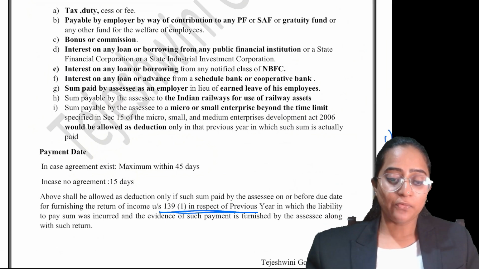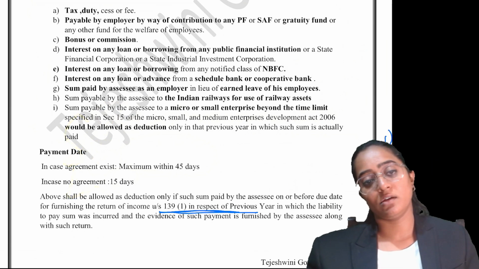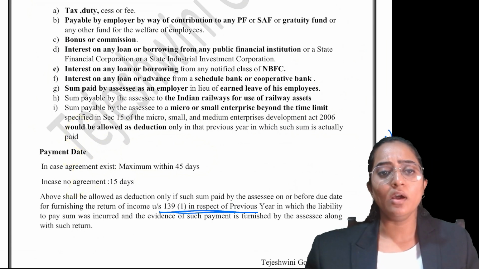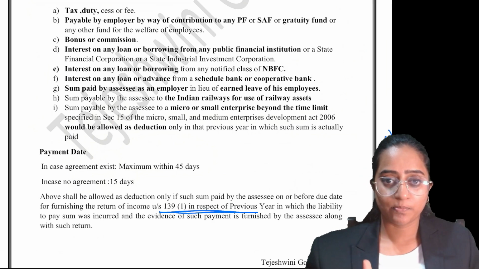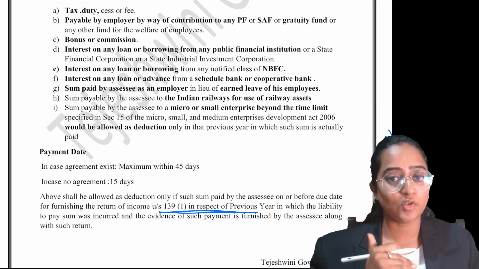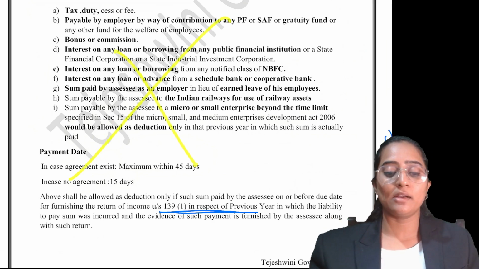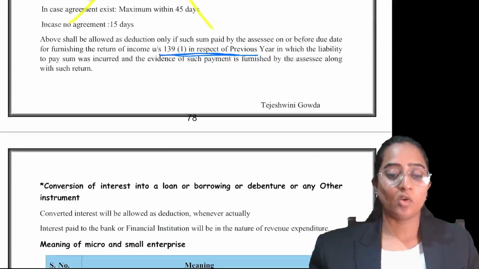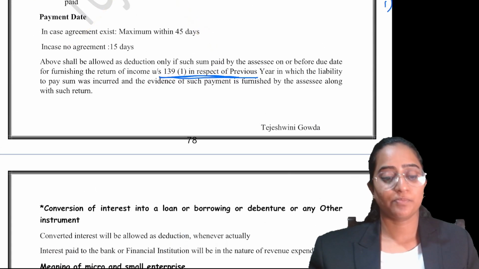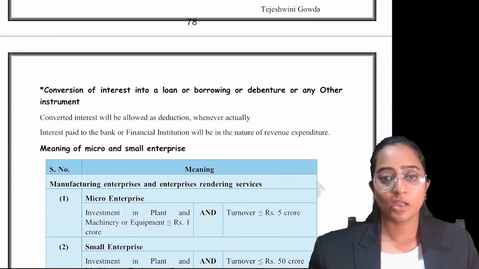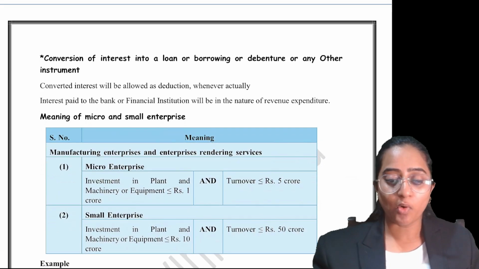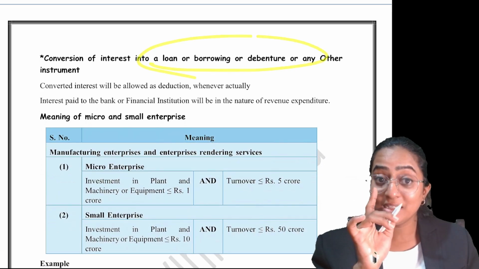Clear? If you comply with this, you will get your deduction. That is allowed as deduction under your PGBP. If not complied under this section, then it will not be allowed as your PGBP. Clear, everyone? Now there's a point which comes into picture, that is interest on loan.